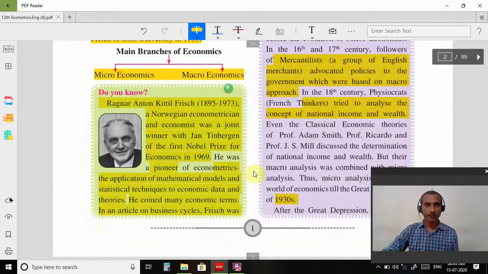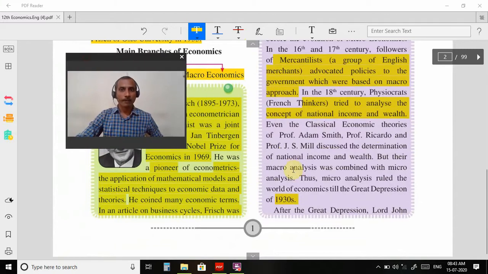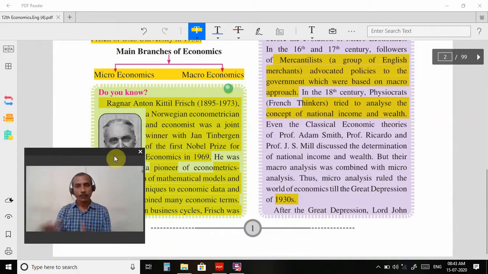Next, classical economics theories: J.S. Mill discussed the determination of national income and wealth, but macroanalysis was combined with microanalysis. Thus, microanalysis ruled the world of economics till the Great Depression of 1930. Before 1930 there was only one economics, that is called microeconomics. It ruled over all the world, it means most of the theories were related only to microeconomics. Means there was no separate macroeconomics.